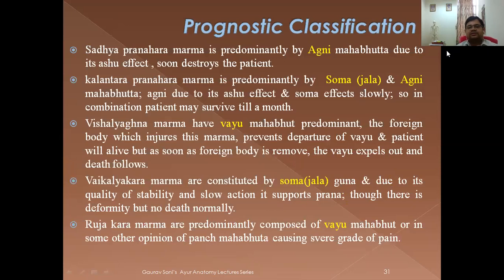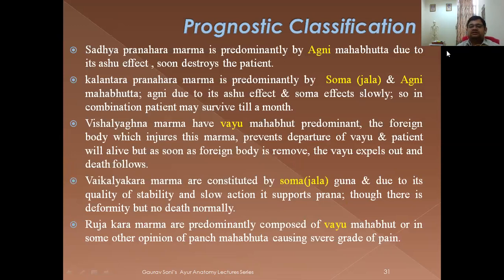Then Kalantara Pranahara is predominantly by Soma, that is Jala, and Agni Mahabhuta, both. Agni due to its fast action and Soma due to its slow action. They commonly allow the patient to survive till 15 days, and if not properly treated, death will occur in 15 to 30 days. Then comes a very specific question, again very important for 2 marks.